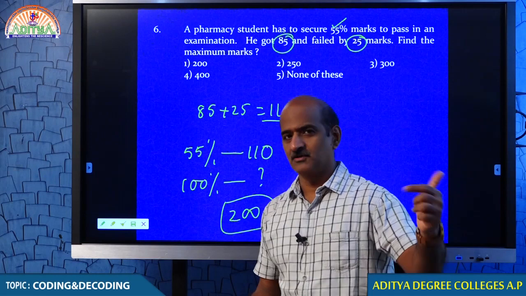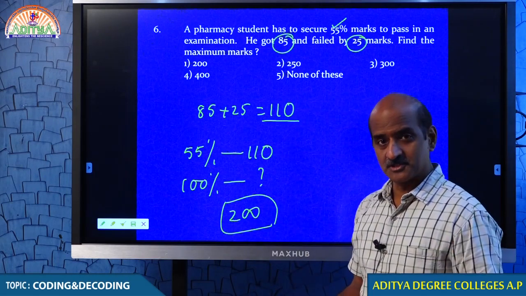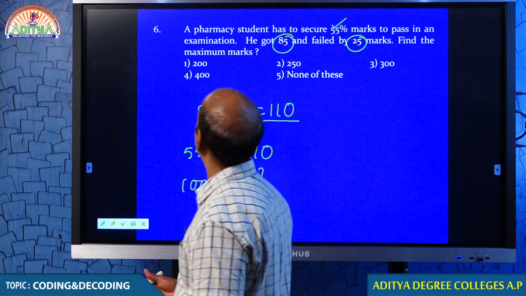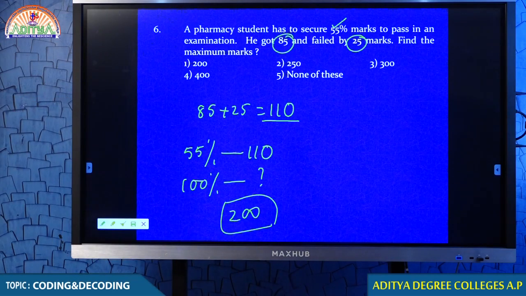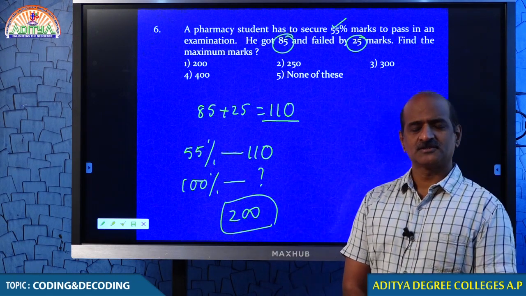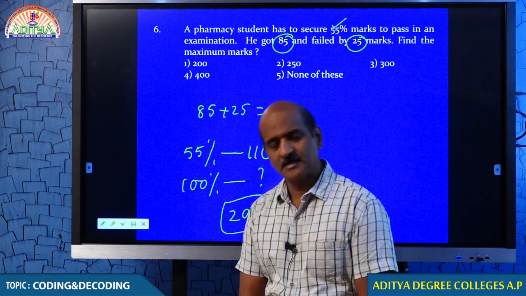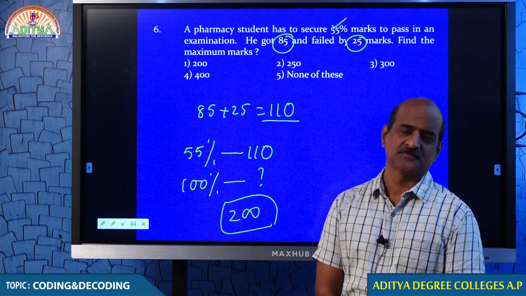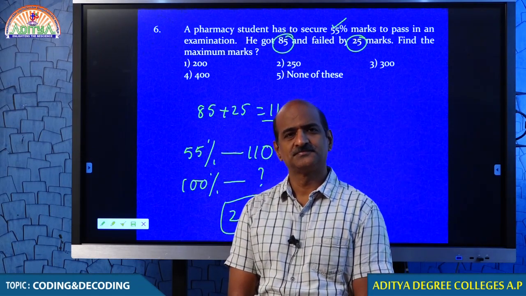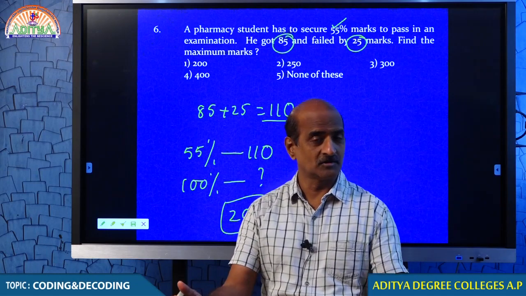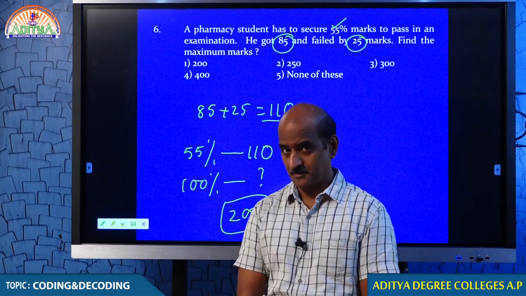Okay. Shall we move on to the next question? With your permission. So far we have completed question number 6. Come on, students, any question? If you want me to explain again, please let me know. I am open to you. Options are open to you, my dear students. If you want me to explain any question up to question number 6, let me know. If not, I will move on to the next question with your permission.